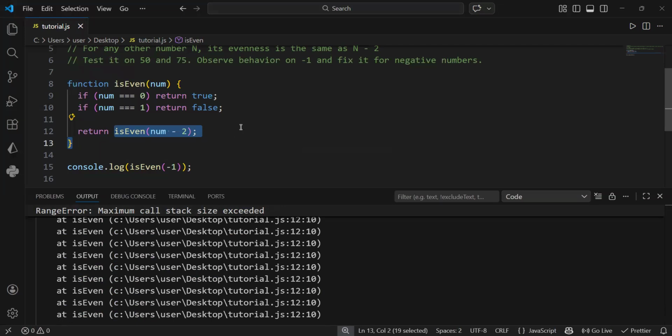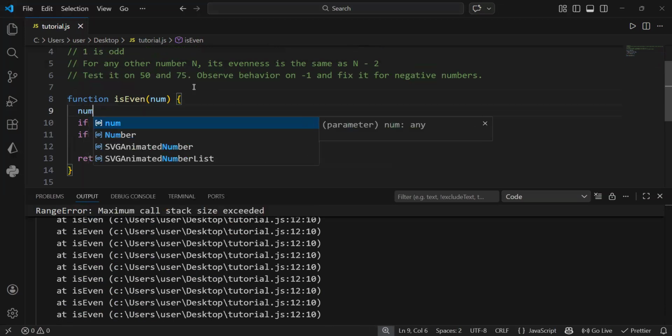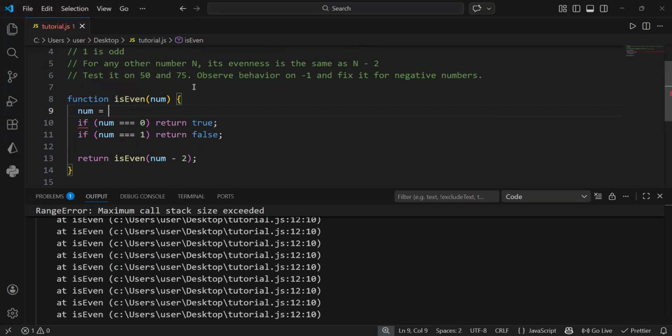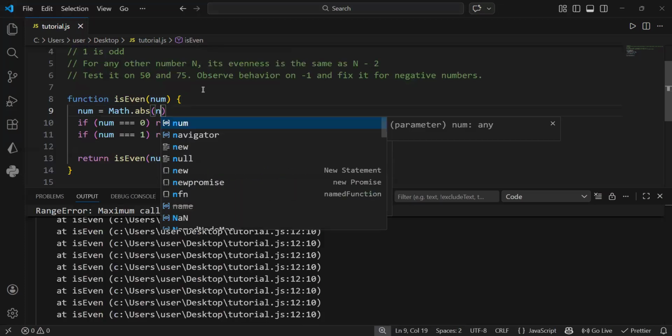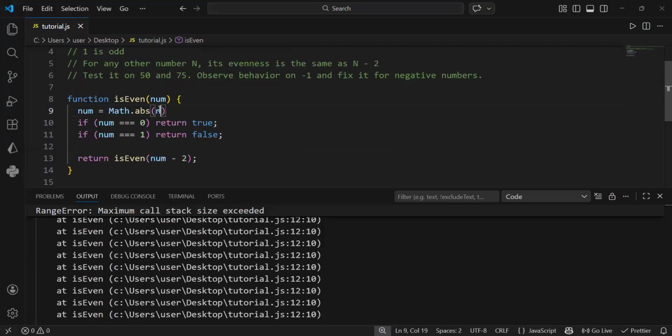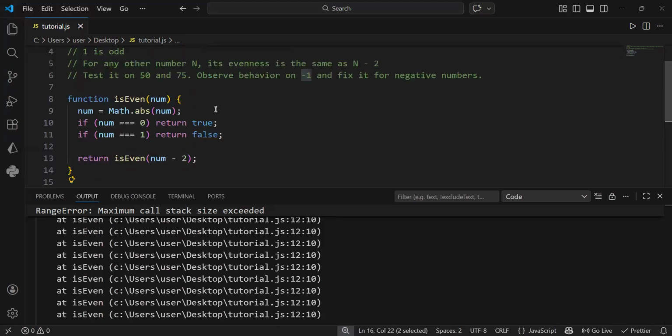One way of doing it, the best way, is to first convert num. We can set num equal to Math.abs, the absolute value in the Math object. The absolute value returns a positive number from a negative number. So in case num is negative, absolute value will make it positive. Do you understand? So I've given it -1, and this absolute function will make it positive, so num will now be +1.